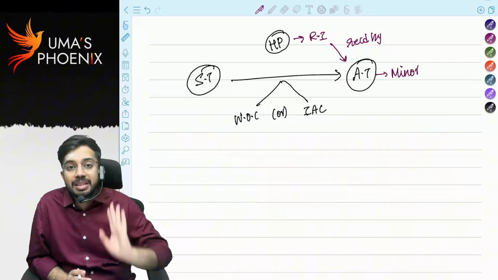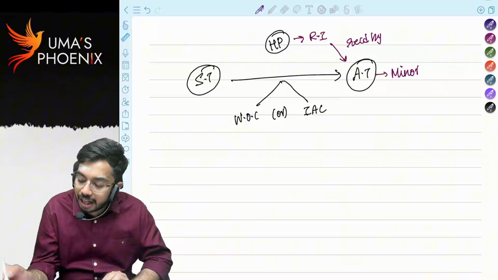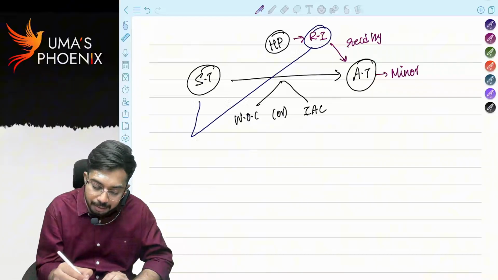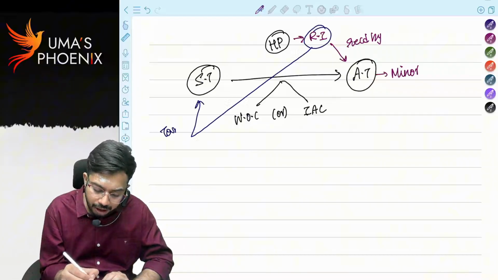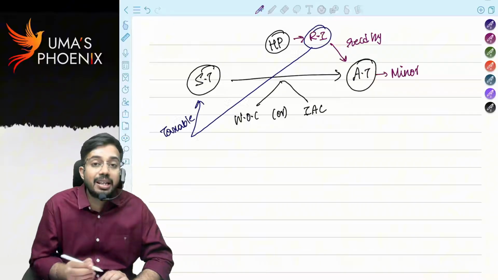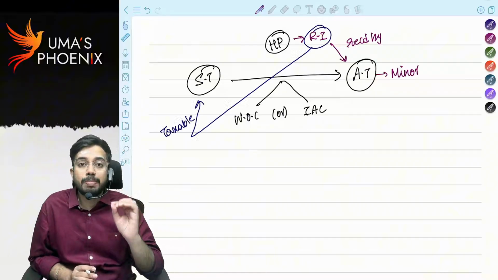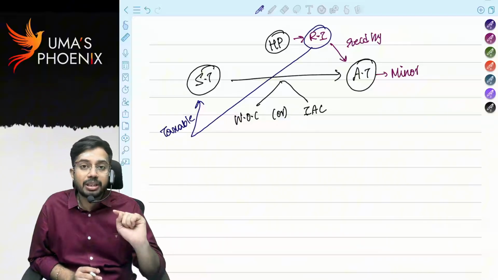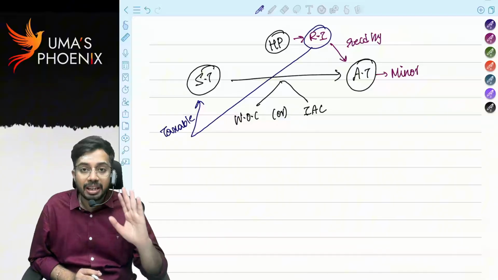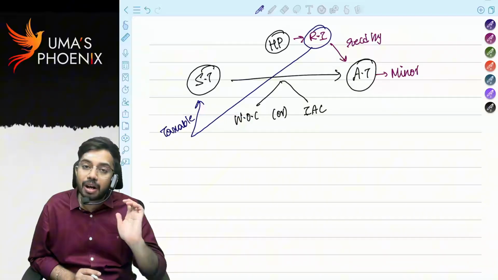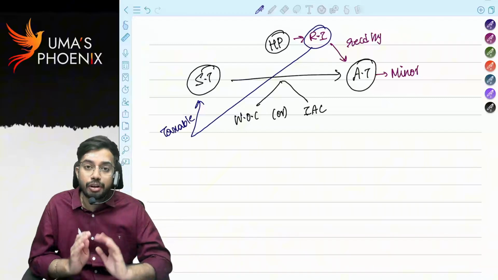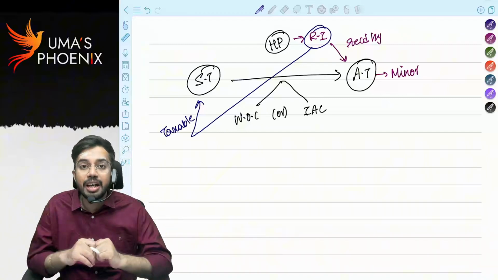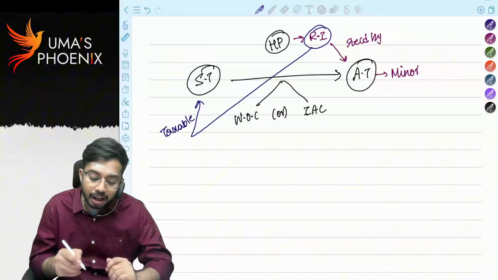Even though rental income is received by Arjun Tendulkar, this rental income will be taxable in the hands of Sachin Tendulkar. Sir, why sir? Because if any house property is transferred to a minor child, either without consideration or for inadequate consideration, we call it a gift. In such a case, whoever the transferor is, here the transferor is Sachin Tendulkar, the father, will be considered as deemed owner of the house property. Are you able to understand?